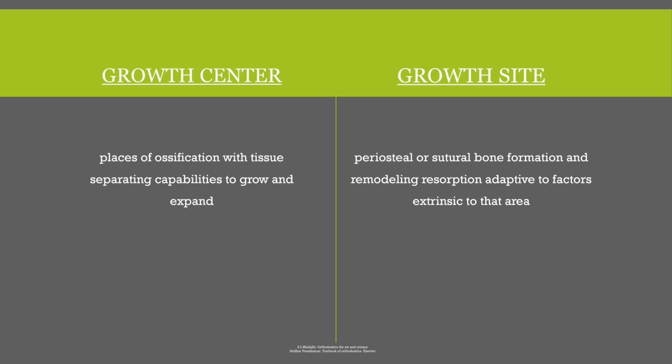Now, growth center: places of ossification with tissue separating capabilities to grow and expand. So growth center is a place where ossification is happening with tissue separating capabilities to grow and expand. Growth site is a place where periosteal or sutural bone formation and remodeling resorption is happening, and this is all adaptive to the extrinsic factors in that particular area. So growth center has tissue separating capability, and it grows and expands, whereas growth site is adaptive to whatever extrinsic force is happening on that particular site.